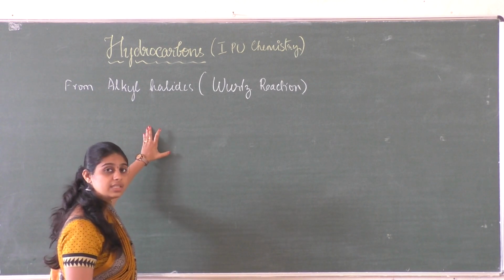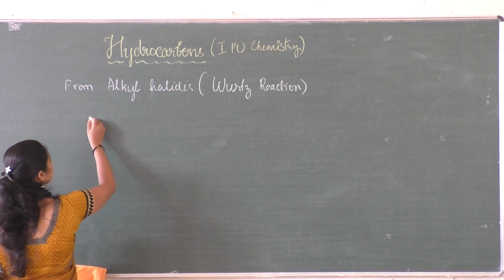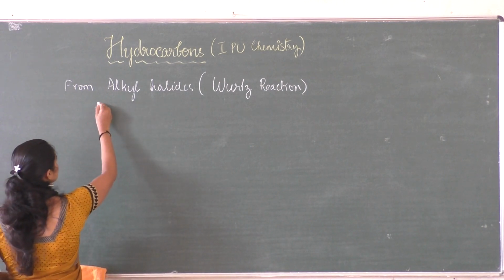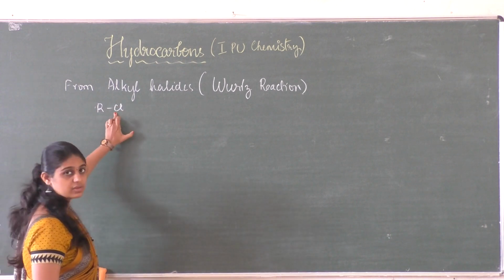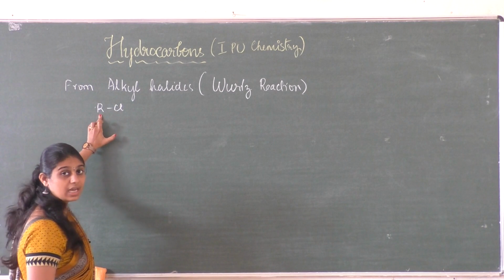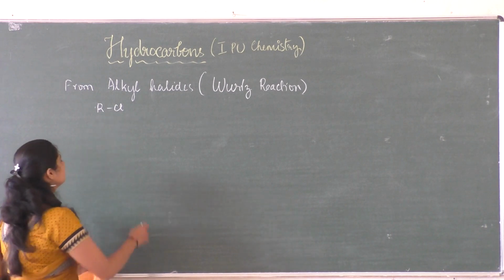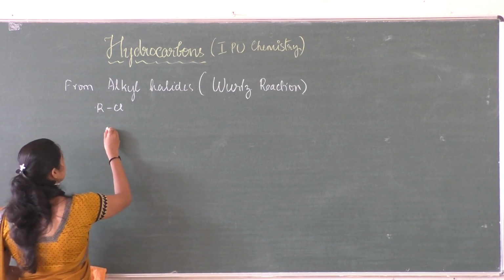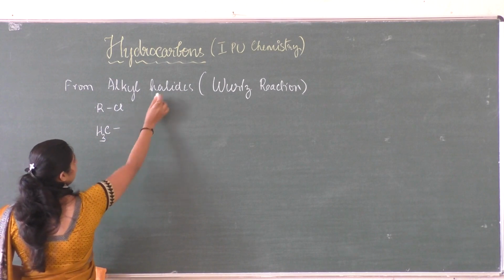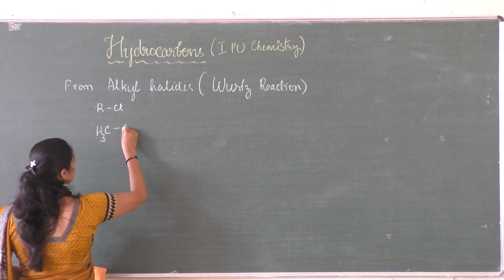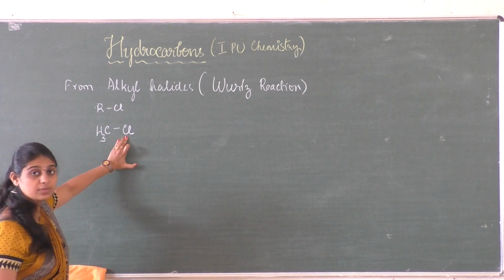So higher alkanes are prepared. Let us see the reaction. This is an alkyl halide, and the formula is RCl, or you can use Br or I also. R is nothing but an alkyl group, so it may be a CH3 group, or C2H5 group, or C3H7, anything. Let me take CH3 chloride, that is methyl chloride, on treatment with sodium metal.